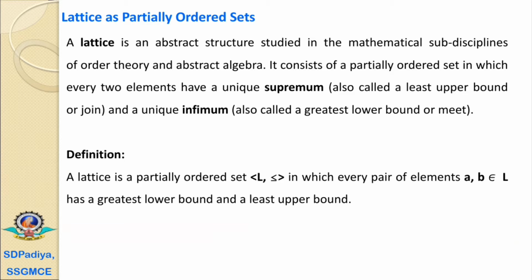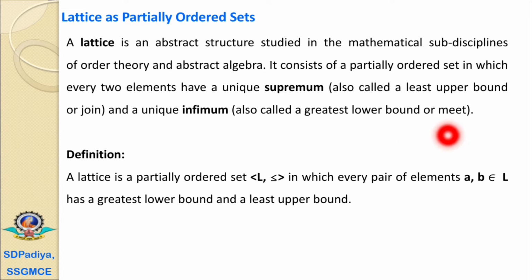Now, the lattice as a partially ordered set. A lattice is an abstract structure studied in the mathematical subdisciplines of order theory and abstract algebra. It consists of a partially ordered set in which every two elements have a unique supremum, also called a least upper bound or join operation, and a unique infimum, also called a greatest lower bound or meet operation.